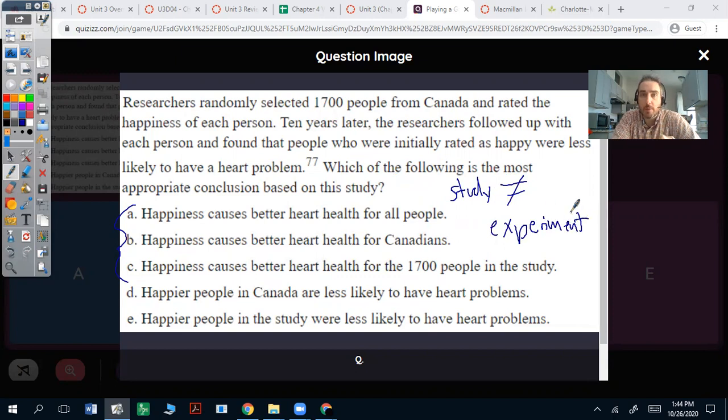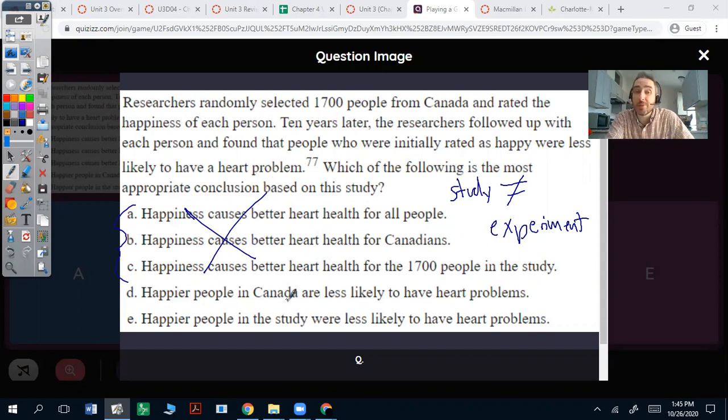There was no experiment. We didn't give people prescribed happiness, whatever that is, and then look at their heart health. So we can't determine a cause and effect because it's not an experiment. We can see a relationship. So we can say happier people tend to have less heart problems.